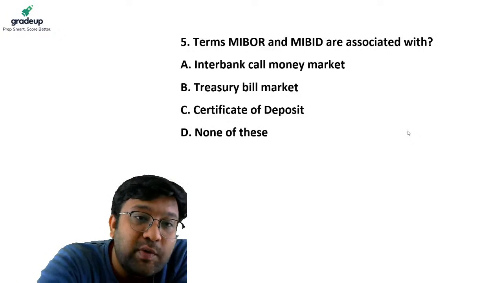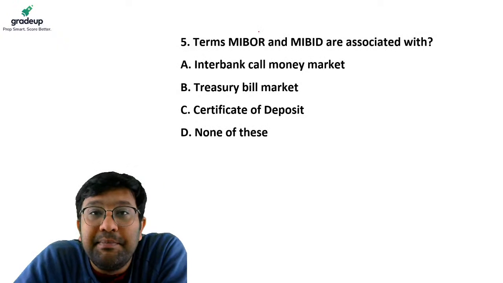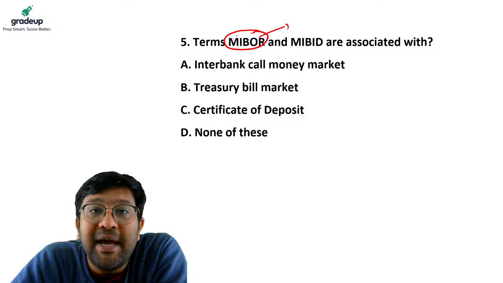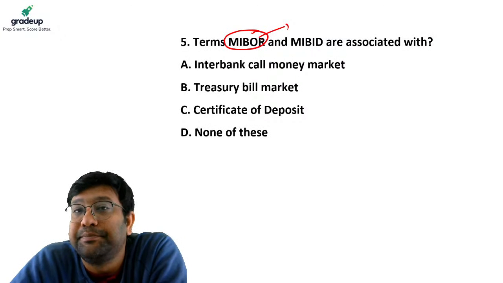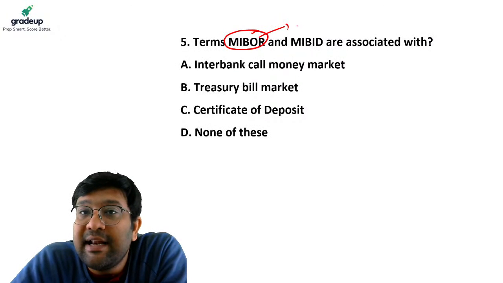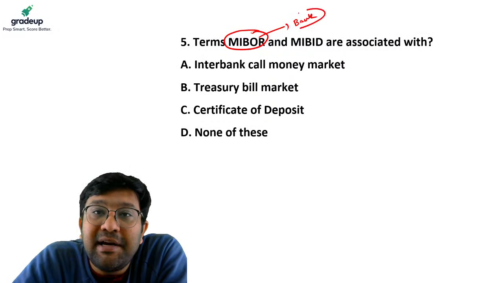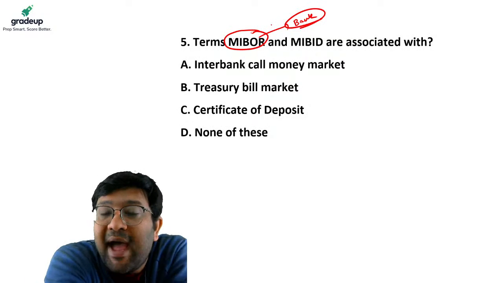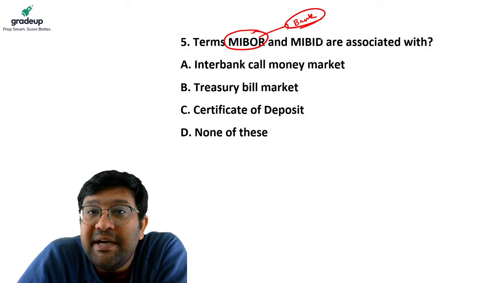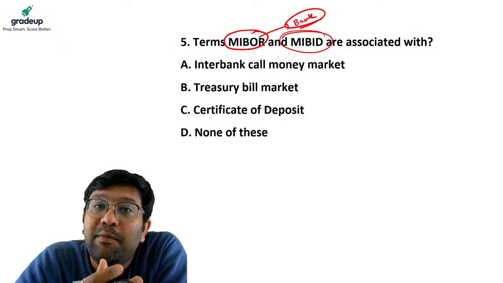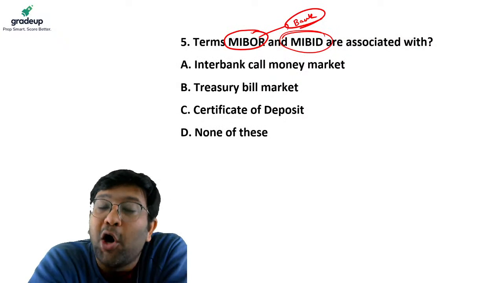Now let me answer the question. MIBOR is the Mumbai Interbank Offer Rate. MIBOR is the rate at which banks in Mumbai are ready to lend to other banks, and MIBID is the rate at which banks are wanting to borrow money.